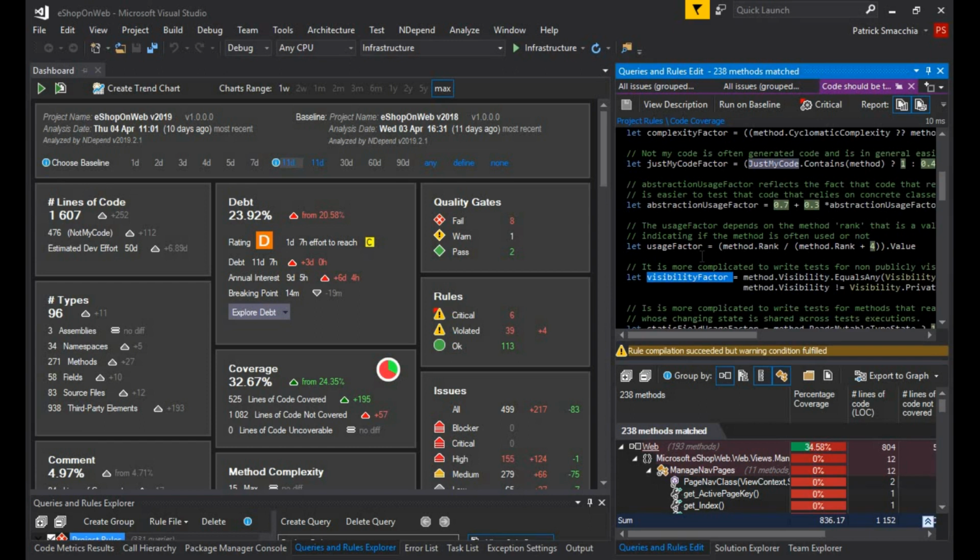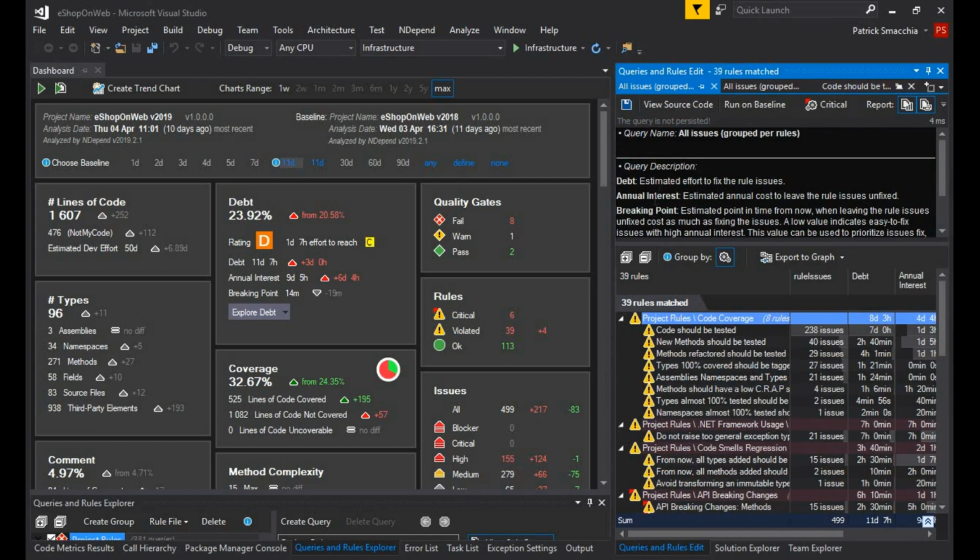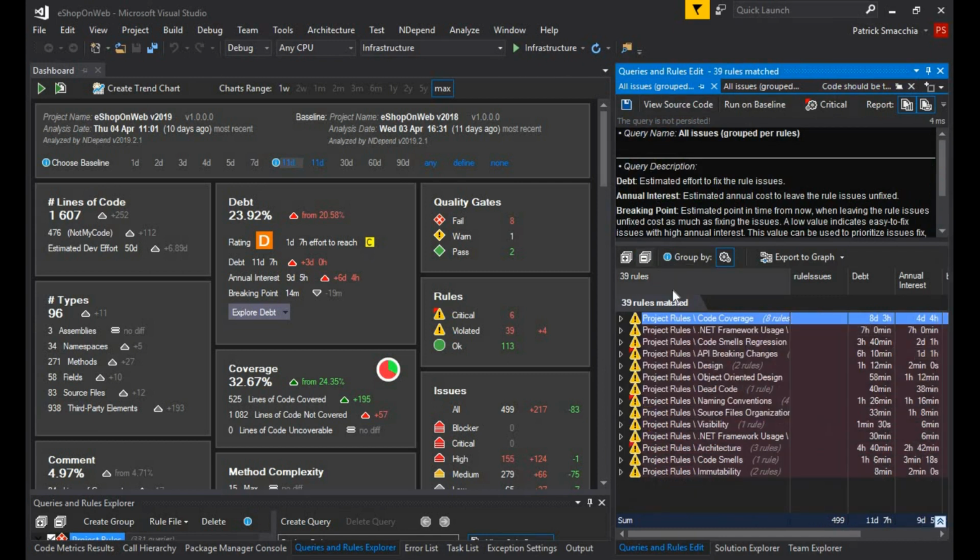Debt estimation is not just for test coverage. If we go back to the debt per rule view, we can see that all sorts of code smells are generating some debt: API breaking changes, object-oriented design, dead code, and more.